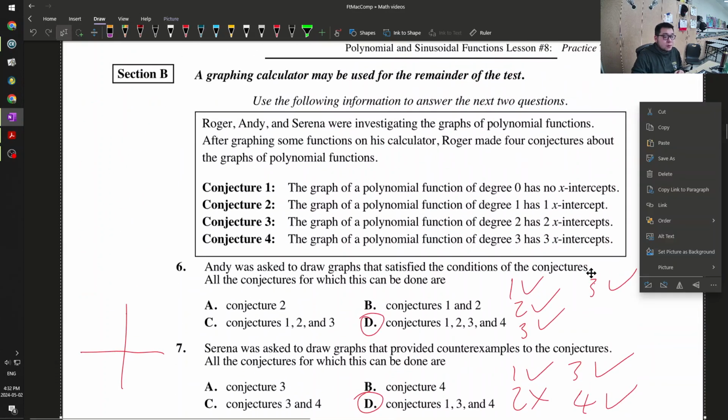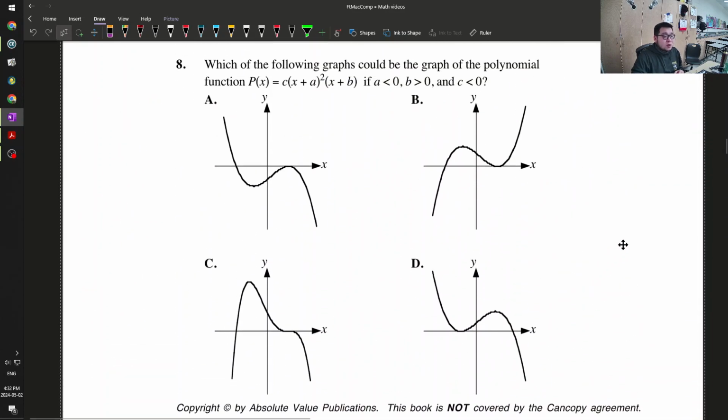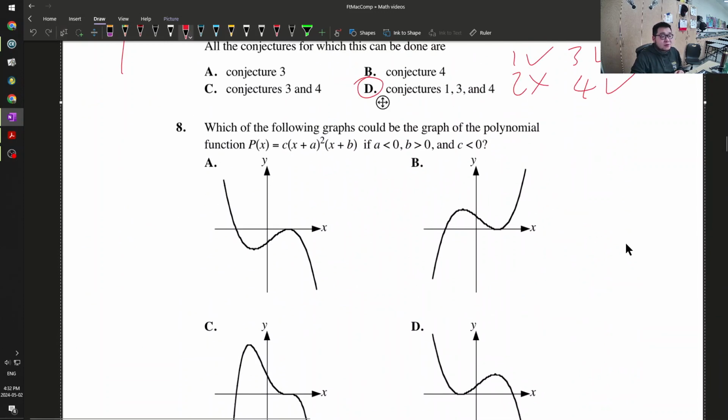Okay, question 8. Which of the following graphs are polynomial functions? If a is less than 0, that means there are 2 roots on the positive side. So this touches the x-axis, downward or upward, on the positive side.